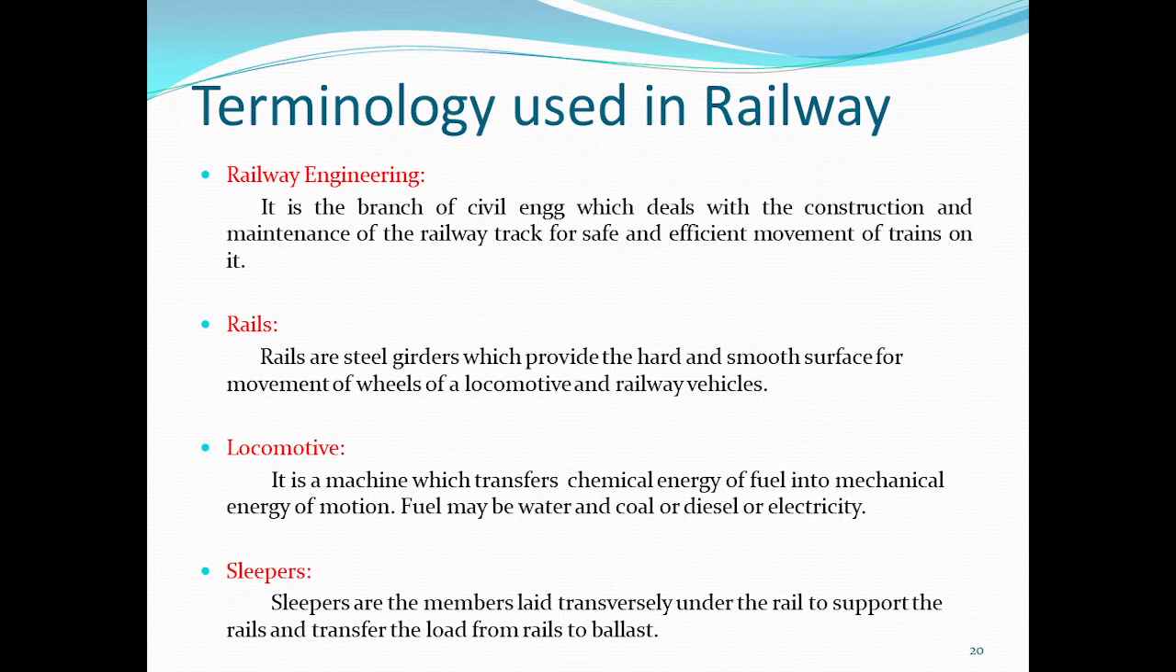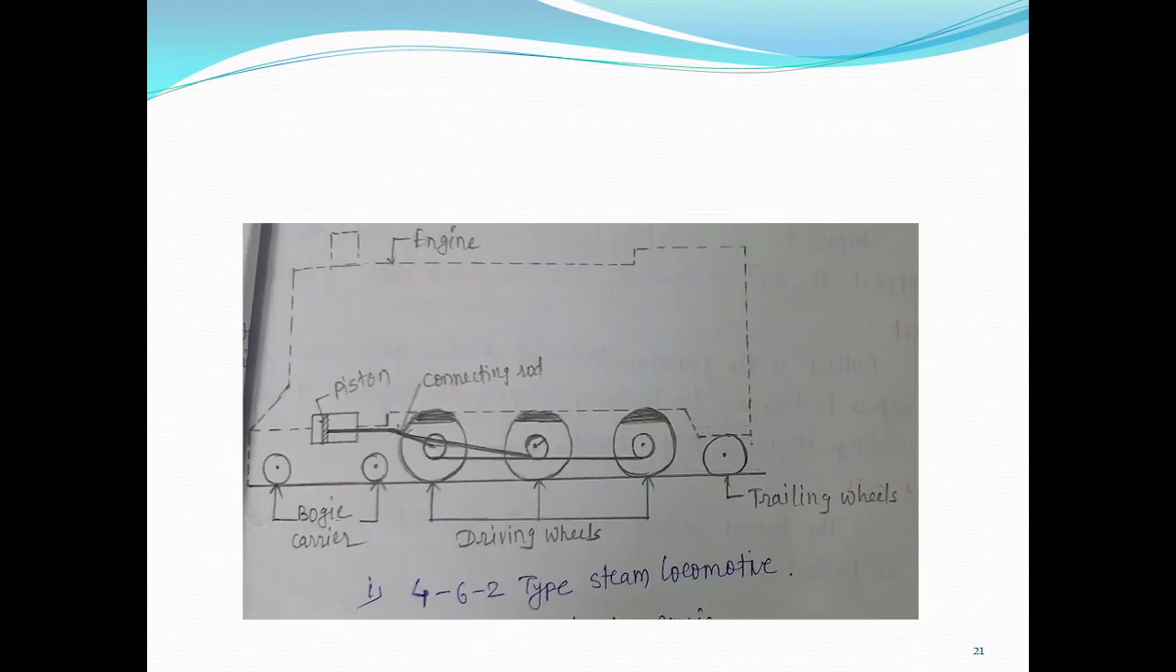Locomotive: it is a machine which transforms the chemical energy of fuel into mechanical energy of motion. Fuel may be water, coal, diesel or electricity. The next definition is sleepers. Sleepers are members laid transversely under the rail to support the rails and transfer the load from rails to ballast.